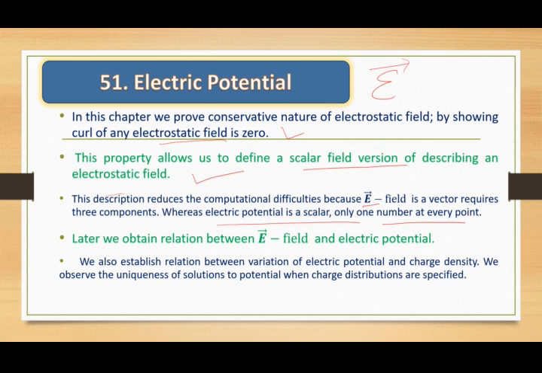Later, we obtain the relation between E field and electric potential. Then, after establishing this, we are going to obtain the relation between the charge density and electric potential, which is very important. In that we will consider the Laplace equation, Poisson equation and uniqueness theorems.